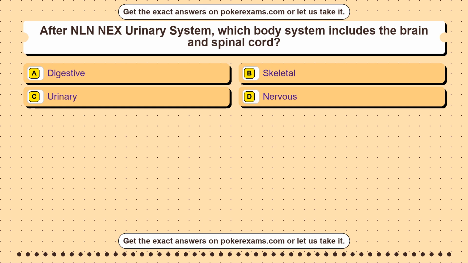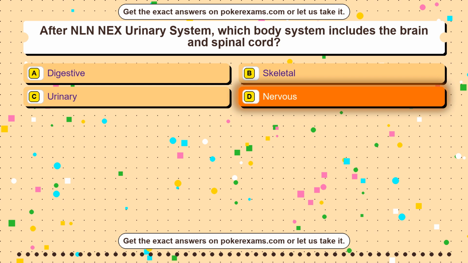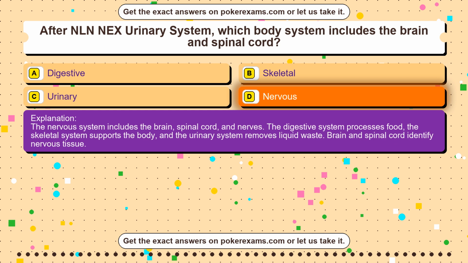Question 6. After NLN NEX Urinary System, which body system includes the brain and spinal cord? Option A digestive. Option B skeletal. Option C urinary. Option D nervous. The correct answer is option D. Nervous. The nervous system includes the brain, spinal cord, and nerves. The digestive system processes food, the skeletal system supports the body, and the urinary system removes liquid waste. Brain and spinal cord identify nervous tissue.